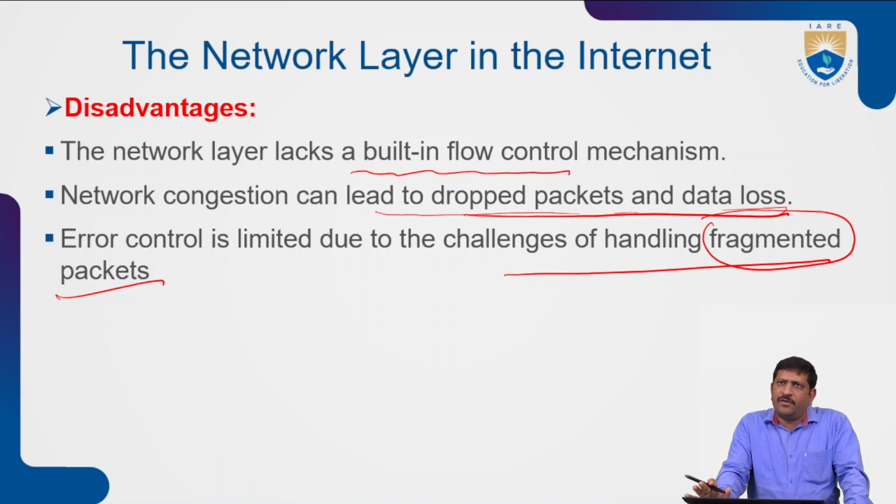For example, the packet size is 4 MB and the data size is 2 MB. If 2 MB of data is transferred from the source device to the destination device in this packet, internal fragmentation will occur. So error control is very limited due to the challenges of handling fragmentation packets, internal or external.